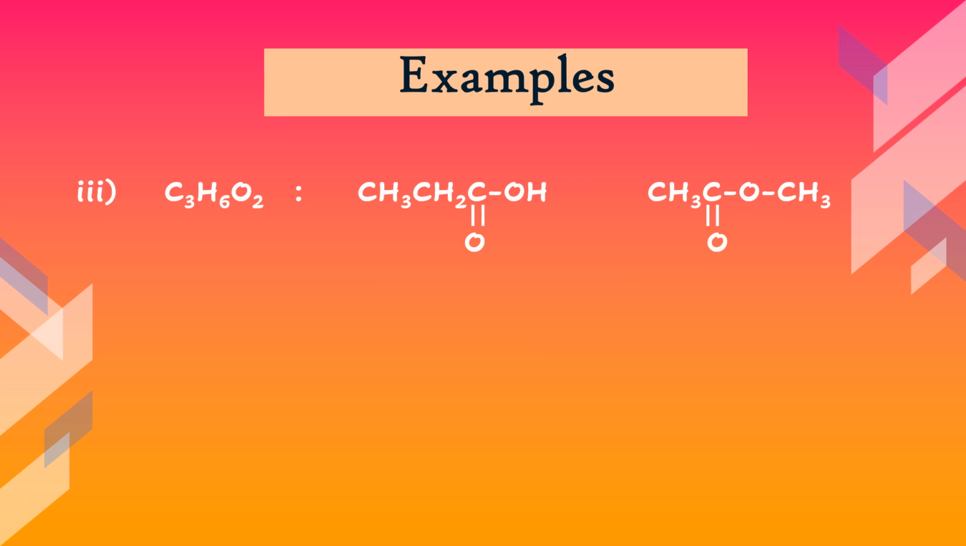Third pair to show the functional group isomerism is carboxylic acid and ester. Both have the same formula C3H6O2. As you can see, this is the functional group of carboxylic acid, carboxyl, and this is the functional group of ester, carboalkoxy. Same formula, but different functional groups.